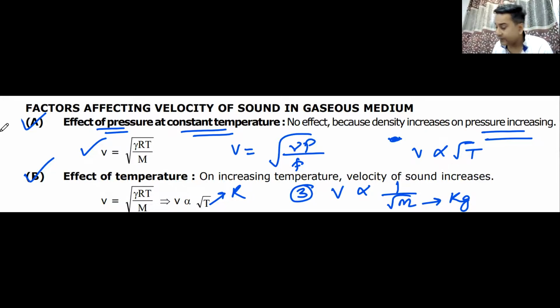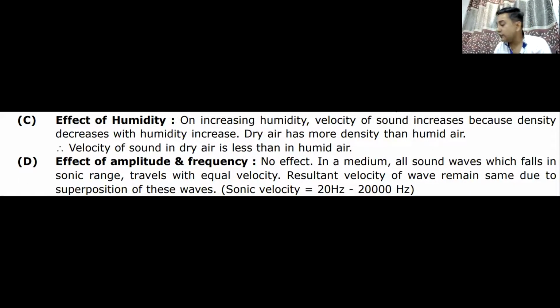Have you noted it down, beta? Then the next two effects are effect of humidity and the effect of amplitude and frequency. On increasing humidity, the velocity of sound increases because density decreases. Velocity of sound in dry air is always less than in humid air. Remember, as humidity increases, velocity of sound increases. Amplitude and frequency have no effect on the velocity of sound.